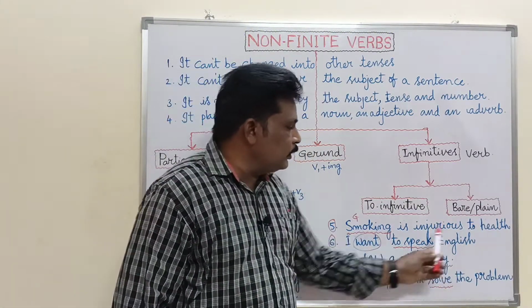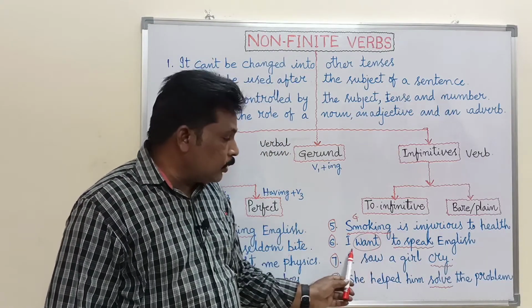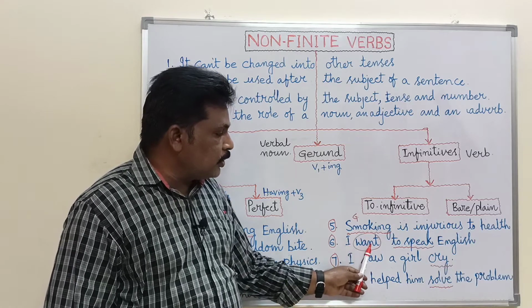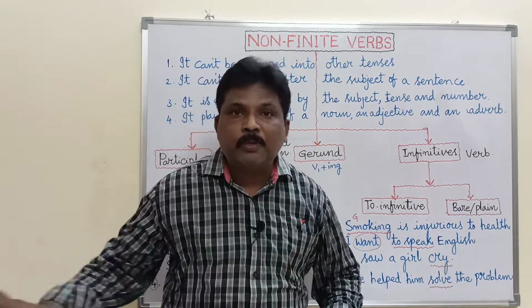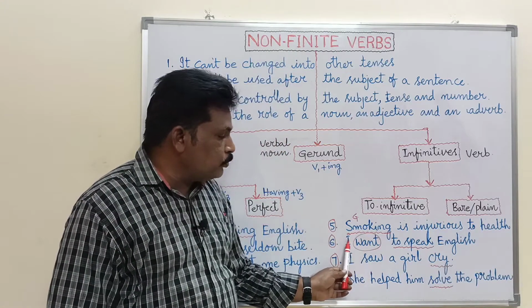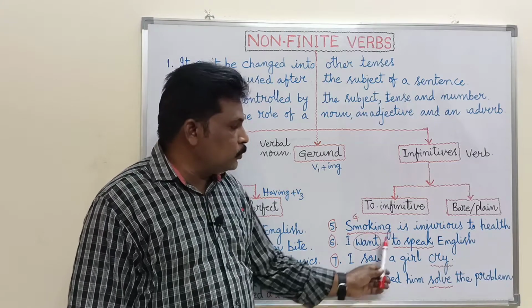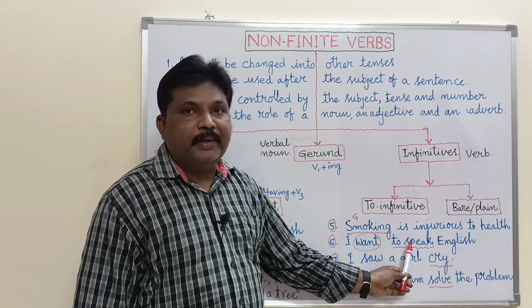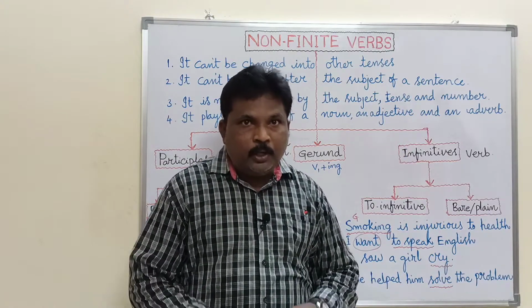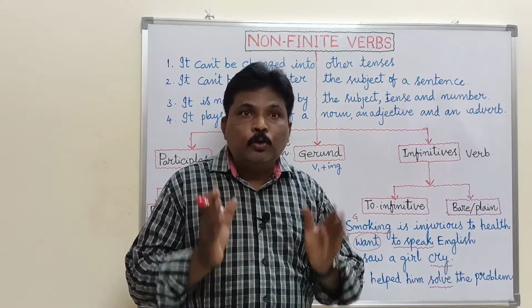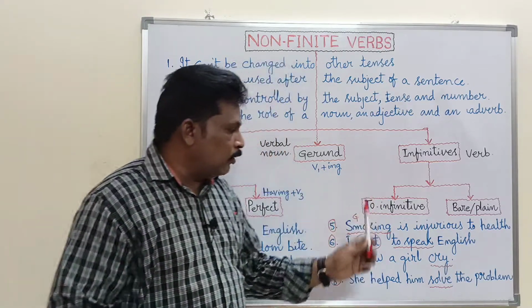And to speak English, this is a non-finite verb, because a finite verb is changed according to the subject and number of this tense, but this to speak, this to infinitive will never be changed even if the subject is changed, the number is changed and the tense is also changed. So this is a non-finite verb, that is to plus V1 is called to infinitive. Remember, wherever you find to plus V1, it is to infinitive and it is a non-finite verb.